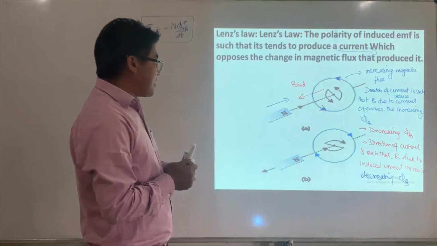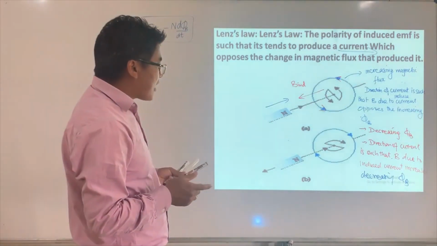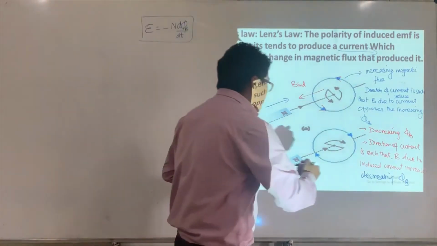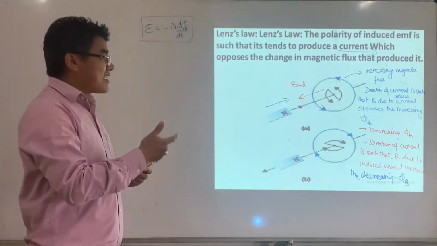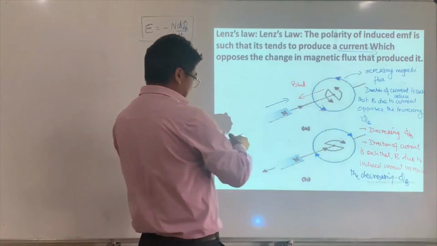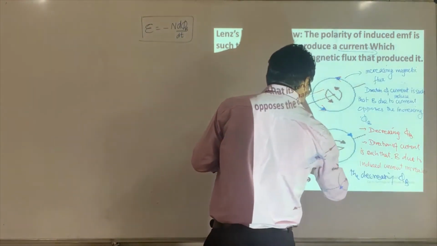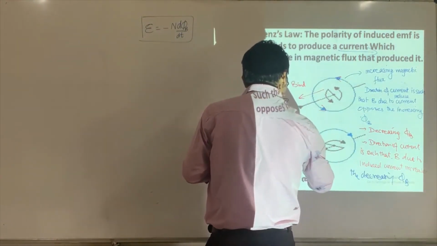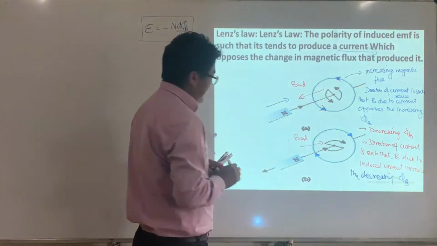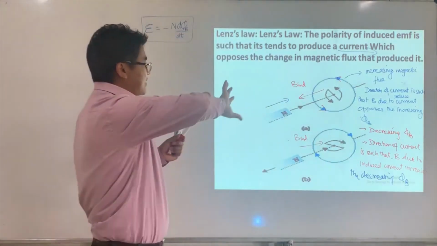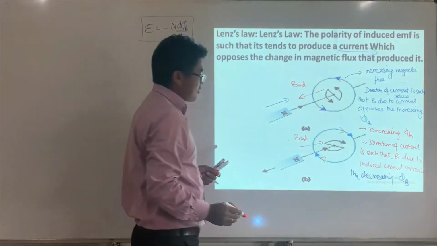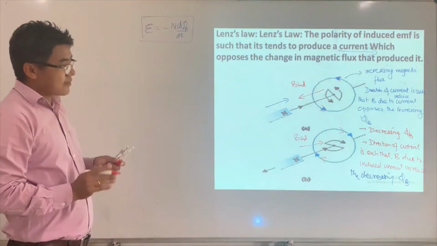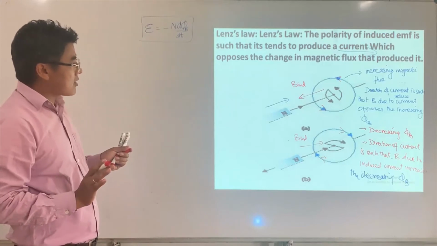So the direction of current is such that the magnetic field due to the induced current increases the decreasing magnetic flux. How to increase the decreasing magnetic flux? The direction of current should produce a magnetic field in this direction, right? And for such a magnetic field, the direction of current must be like this. Okay, so this is how it goes.